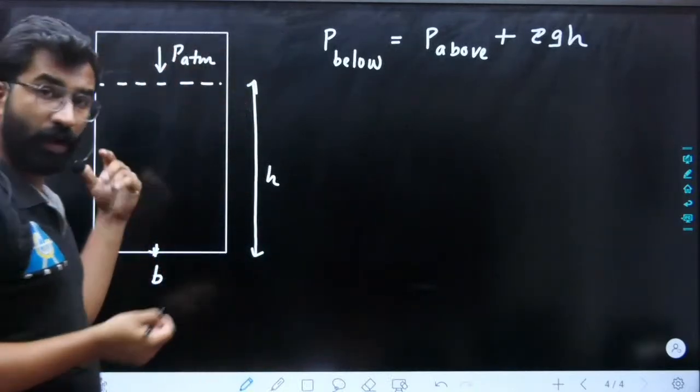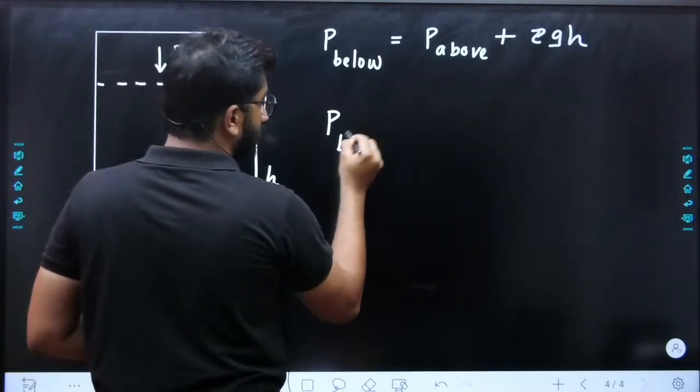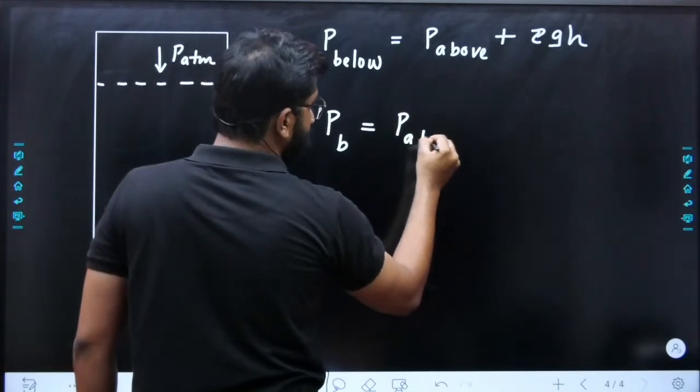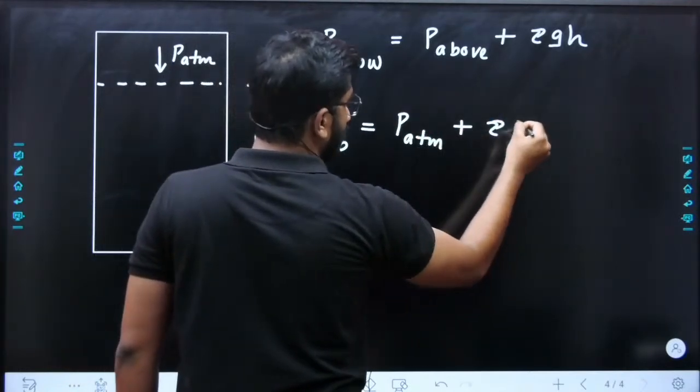Here what is the pressure above? It is atmospheric pressure. So P at the bottom is equal to atmospheric pressure plus rho gh.